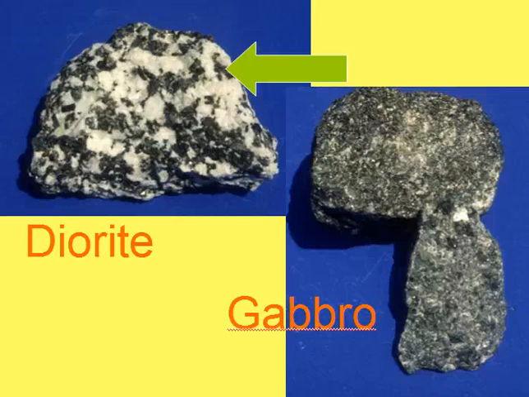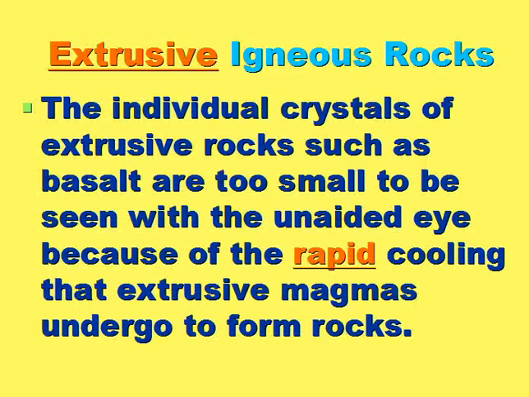Now, the opposite of intrusive are extrusive rocks. And what I always tell the students is, how do you remember extrusive? Well, extrusive rocks have exited the earth. So if you were baking a pizza in that oven again, and you pull a pizza out of the oven, is it going to cool very quickly or very slowly? Well, if you pull it out, it's going to cool very quickly.